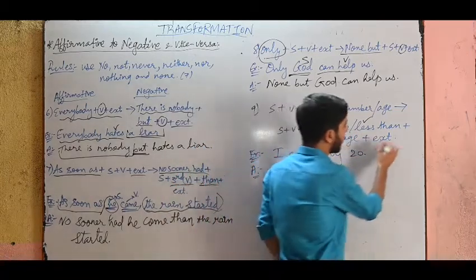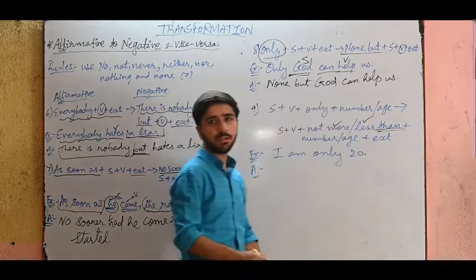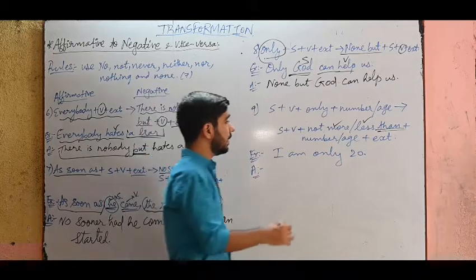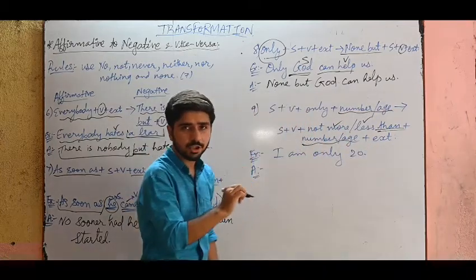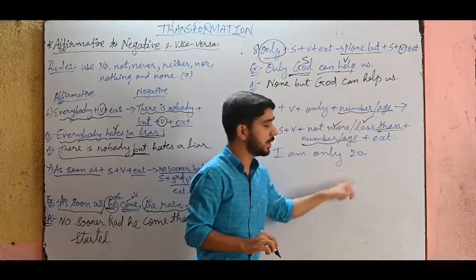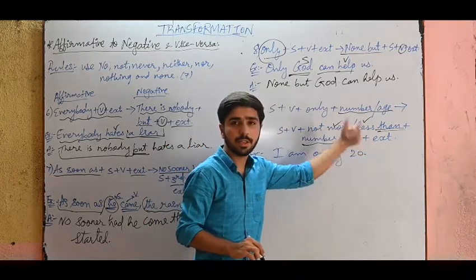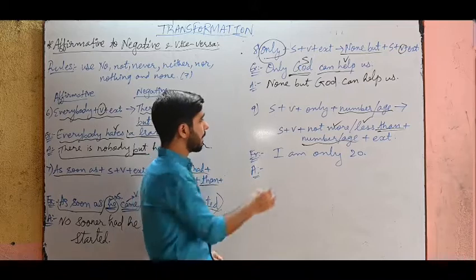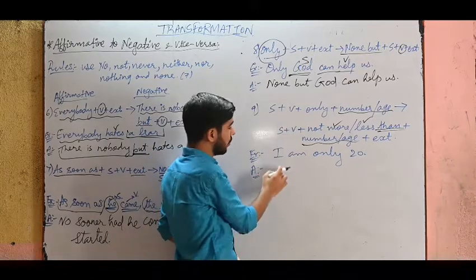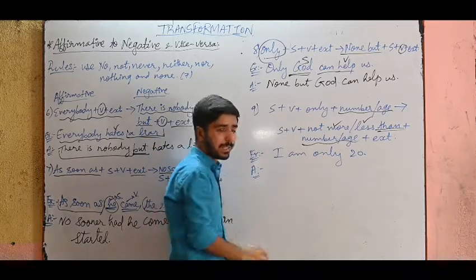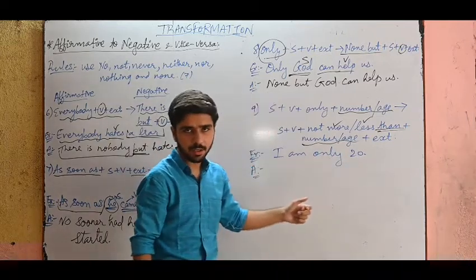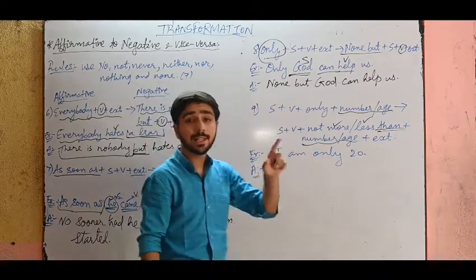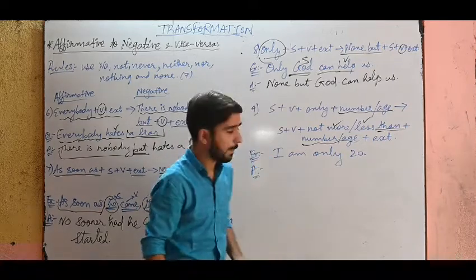And "than", compulsory. Again, don't forget to write than. And then the same number or age. Whichever number or age is given in the question, copy the same number or age in the answer, and then the extension, the remaining part of the sentence. See, subject and verb as it is. So what is the subject? I am only 20. This is the sentence. It describes the age of the speaker. The speaker says that his age is 20, only 20.